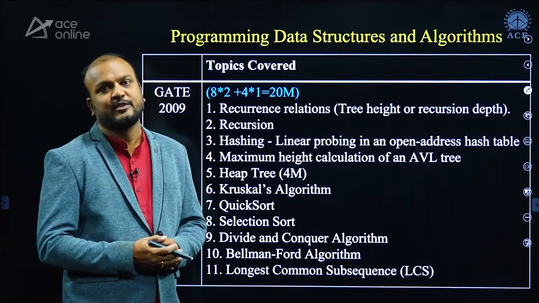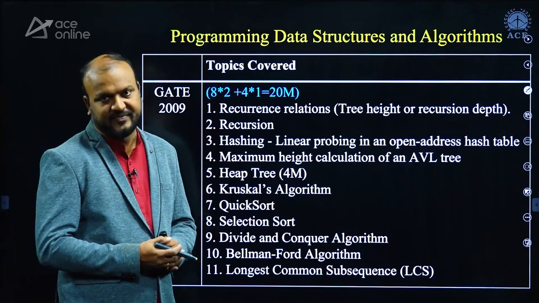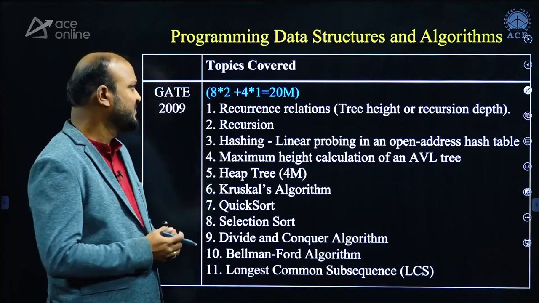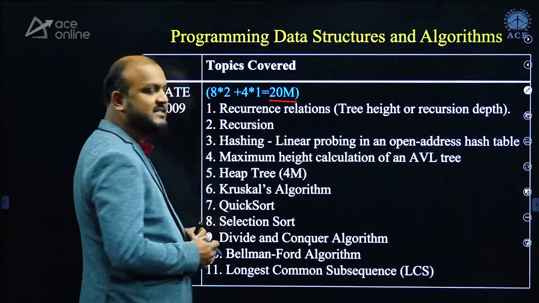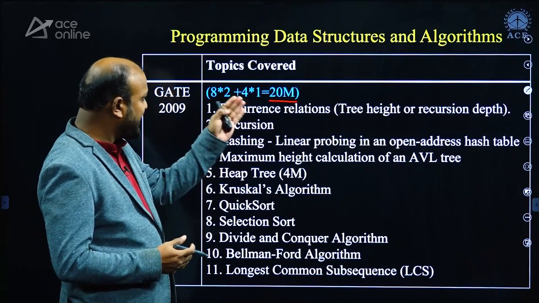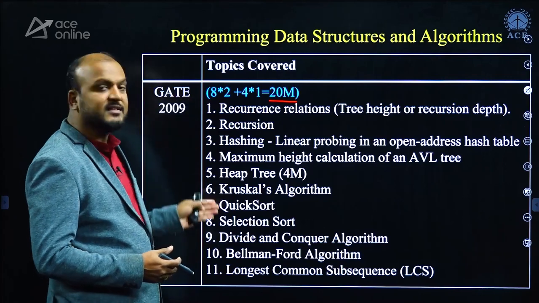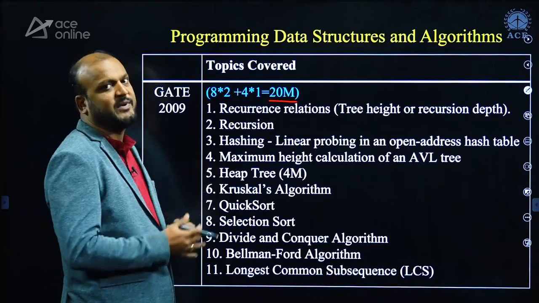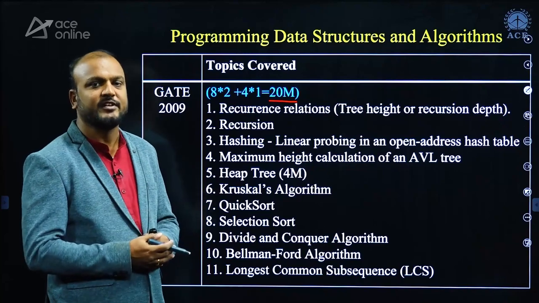Very first, I'll start with programming, data structures and algorithms, generally called PDA. And PDA is one of the most weighted subjects in GATE computer science. You can look at GATE 2009. There are a total of 20 marks given from PDA, consisting of 8 2-mark questions and 4 1-mark questions. And these are the topics from where questions were asked. Don't worry, I'm going to share this PDF in the description. Please download it and refer to it.